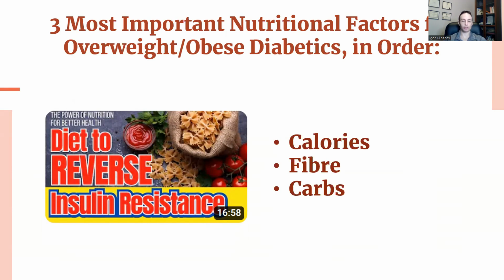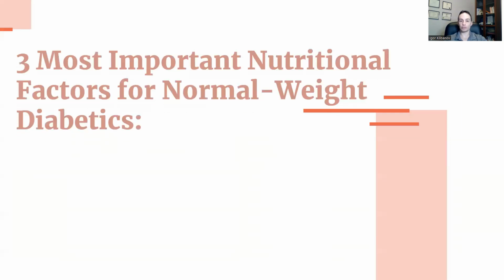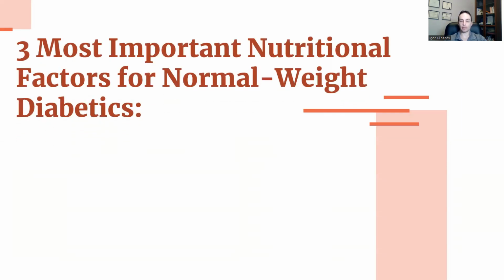So if you want to delve deeper, go and check that out. So those are the three most important nutritional factors for obese and overweight diabetics. What about the three most important nutritional factors for normal weight diabetics?